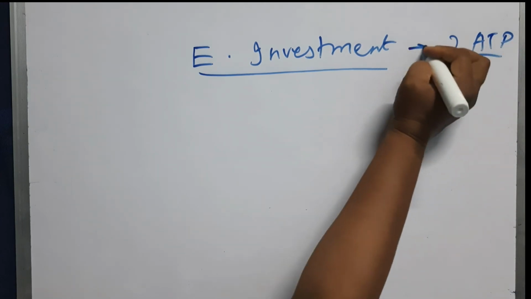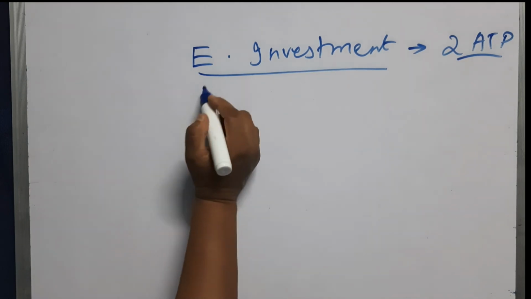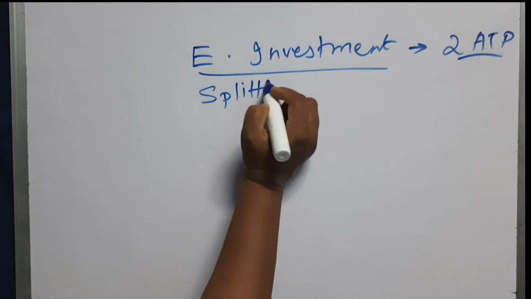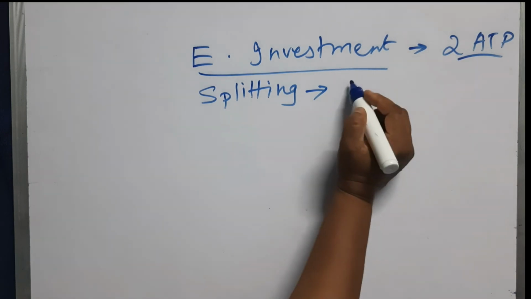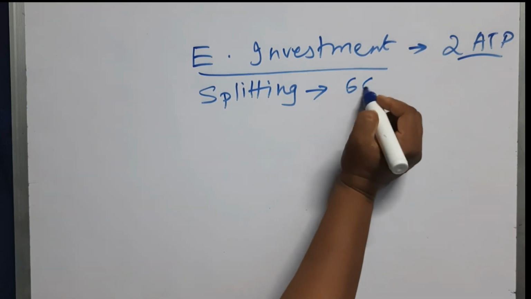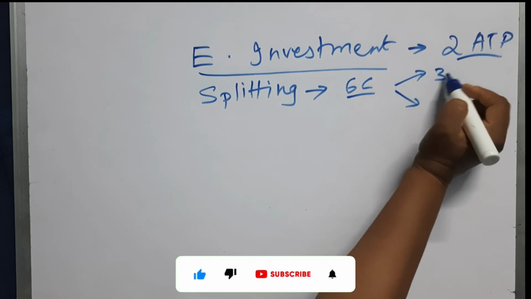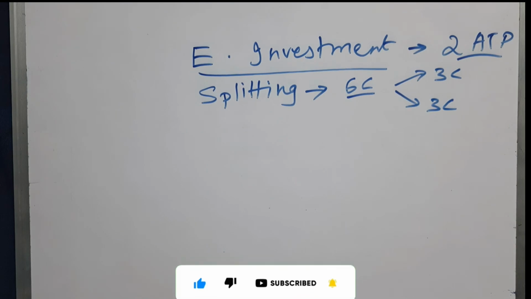So here glucose is finally converted to fructose 1,6-bisphosphate. Then we have the splitting phase. In this phase, fructose 1,6-bisphosphate, a hexose, a 6 carbon containing compound, will split into 2 trioses. Each one will have 3 carbons.